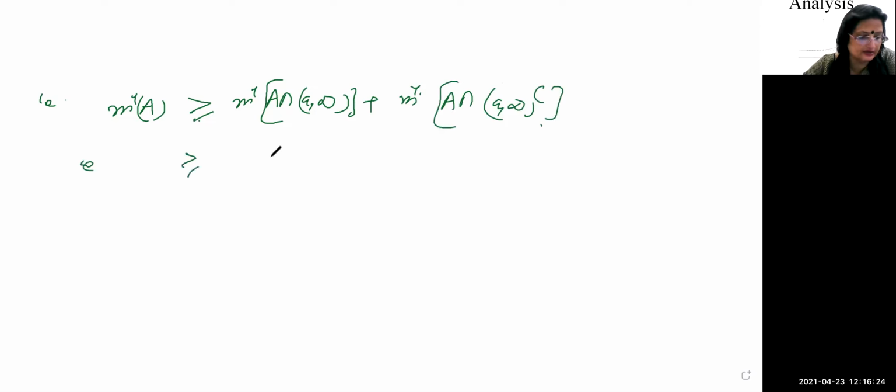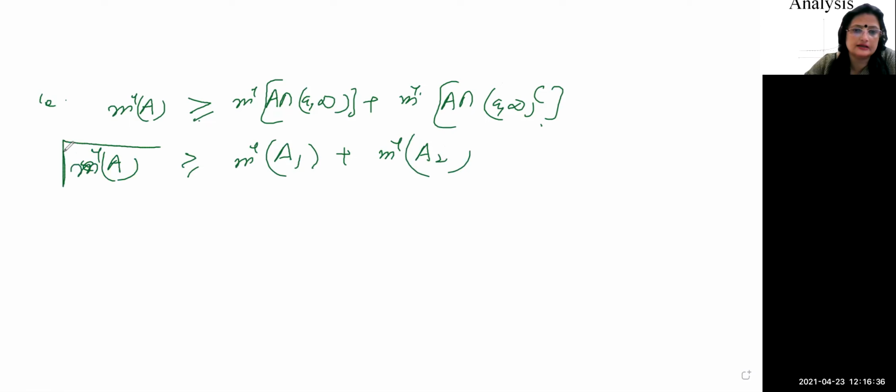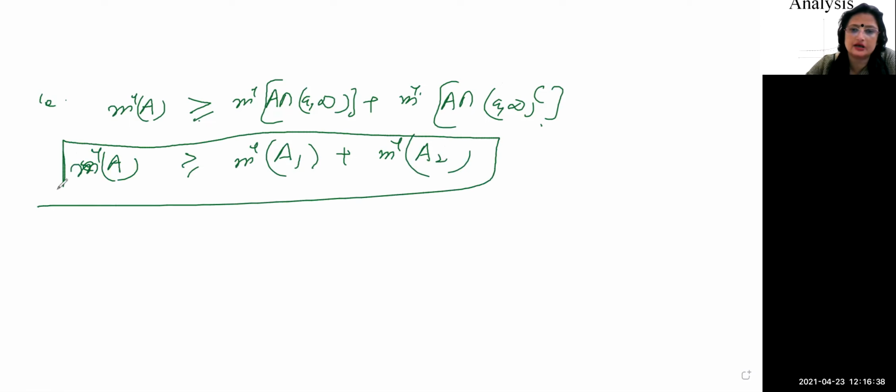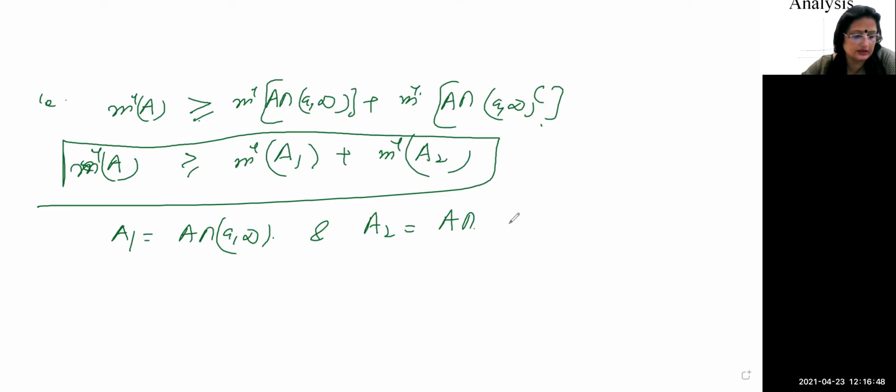That is, this is greater than or equal to m star A intersection, let it be named A1, plus m star A2. So what we want to prove is that m star A is greater than or equal to m star A1 plus m star A2, where A1 is equal to A intersection this, and what is A2? So I will take the complement of this, A intersection minus infinity to a, right?